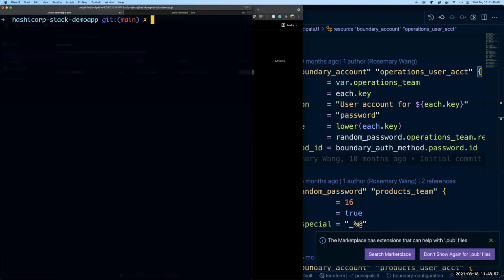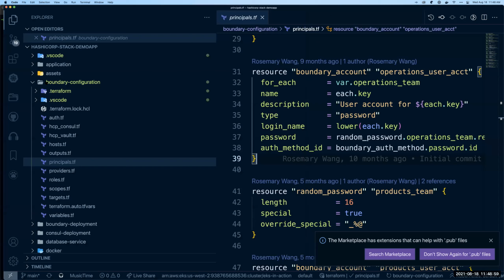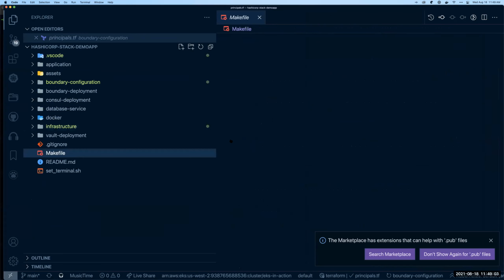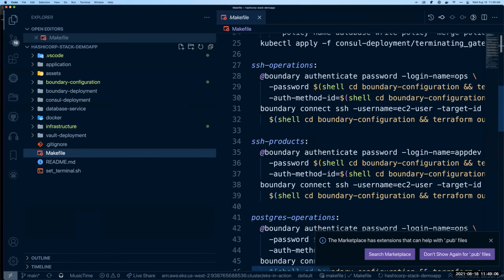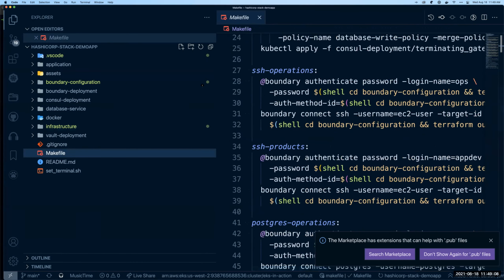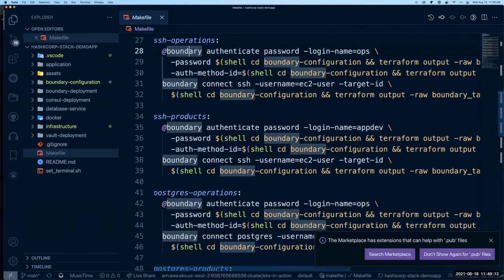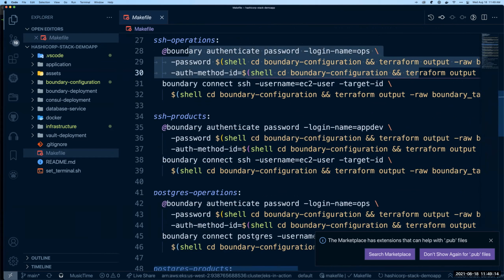I'm going to go back up to the top of the directory, and we have a few commands that we can run here, but we've made it a little easier to run with a makefile. So let me hide this here. We can see, first, we're going to authenticate to Boundary. We're going to run this SSH operations command, which is going to authenticate us for the operations user.